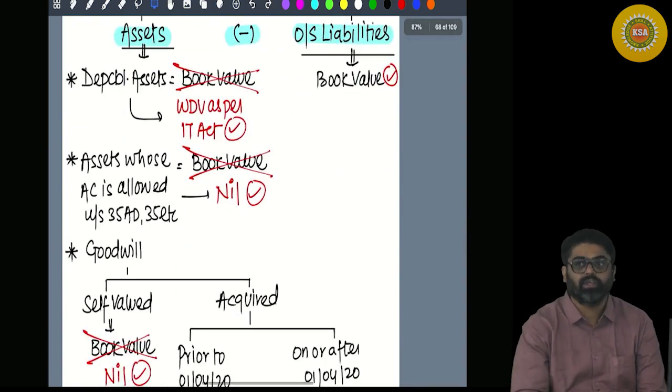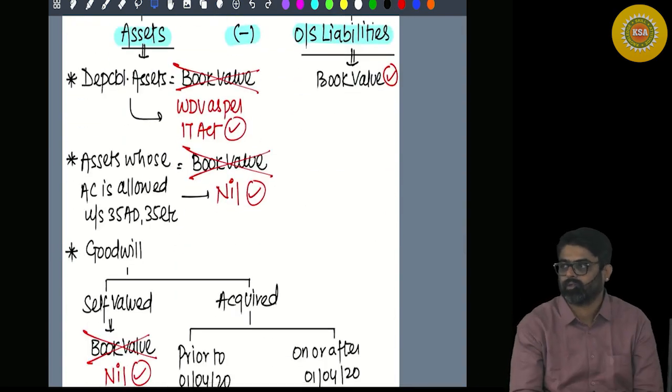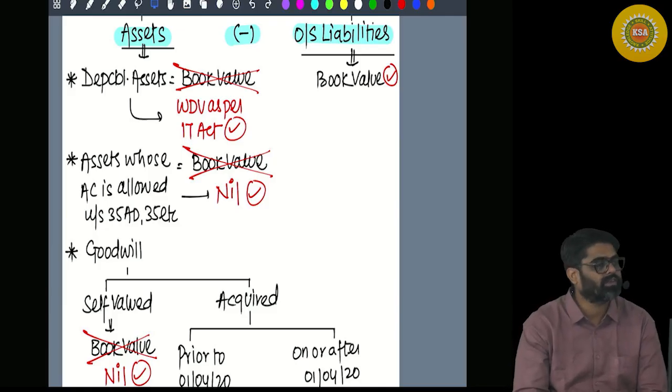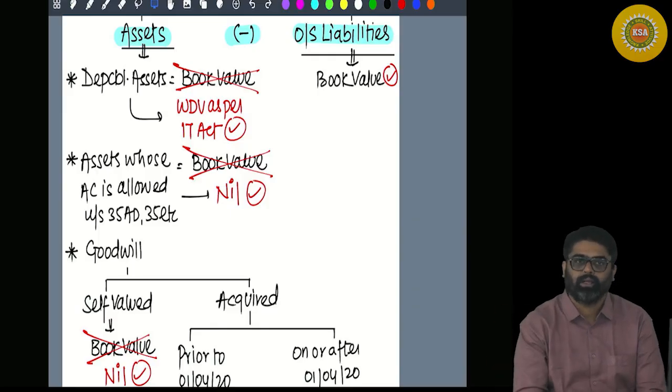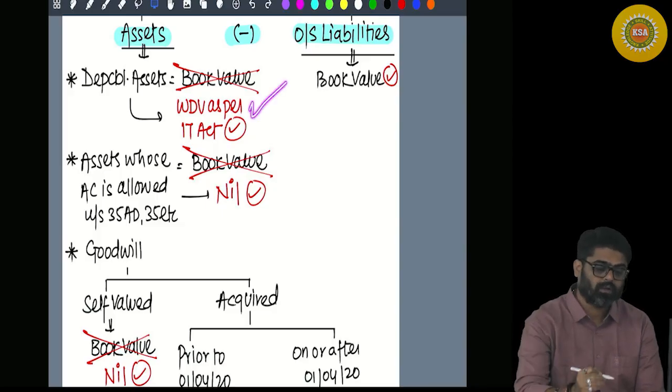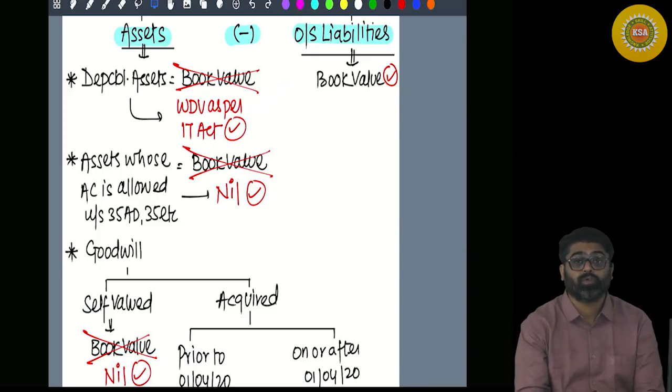Yes. Which assets? All the assets from the balance sheet. Out of those assets, some assets are depreciable assets. So the value of those assets appearing in the balance sheet, the book value, you will ignore that value. What value will you take? The WDV of those assets as per the Income Tax Act.